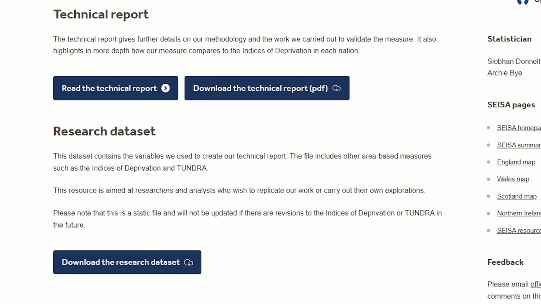Please note that this will remain a static file and will not be updated to reflect any further changes that may be published to other area-based measures, such as the indices of deprivation, polar, or tundra. If you are looking for a bespoke extract of HESA data that contains variables relating to SESA within it, please see section 15 of the summary page, where we provide further details on the process for obtaining such a dataset.